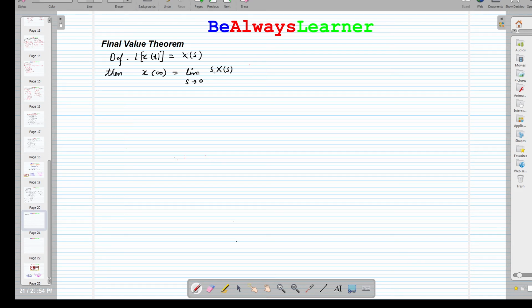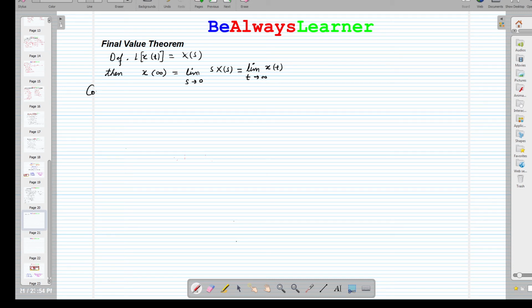That is the property of the Laplace transform, the final value theorem, and that is equal to the limit as t tends to infinity of x(t). So that is the final value theorem.